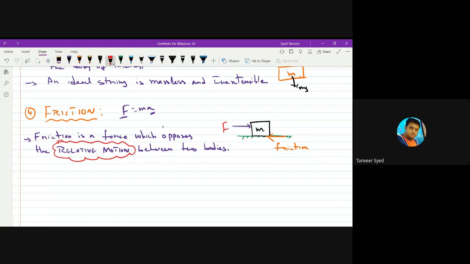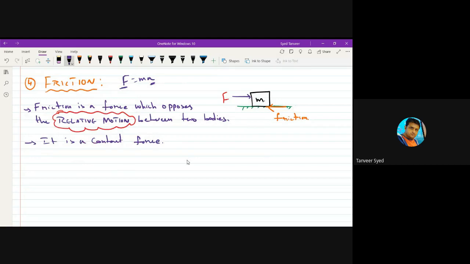What are the characteristics of this friction? It is a contact force. You'll get friction only when there is contact between bodies.